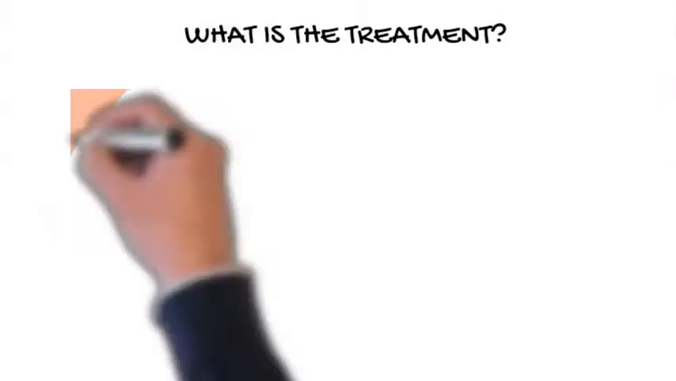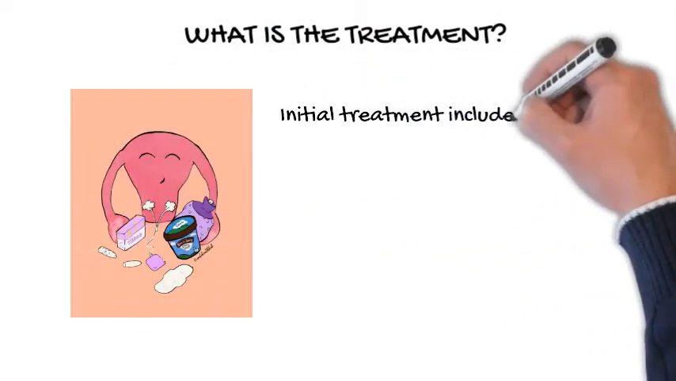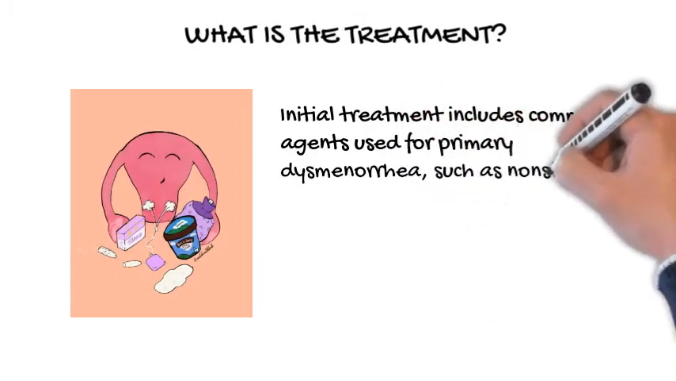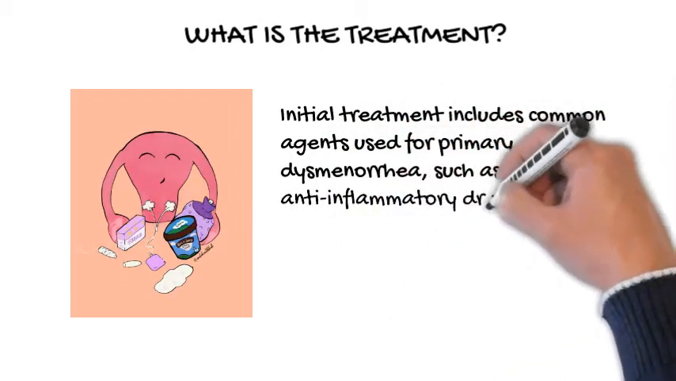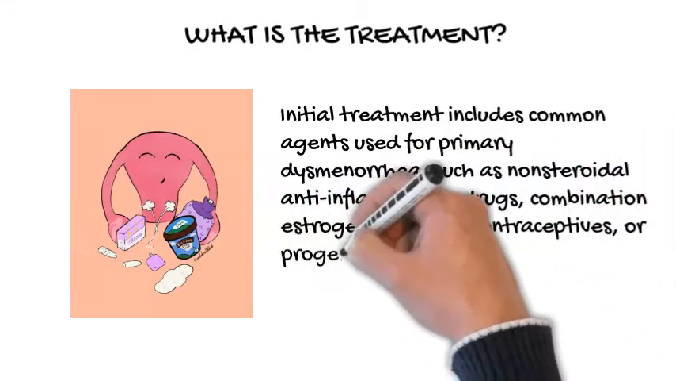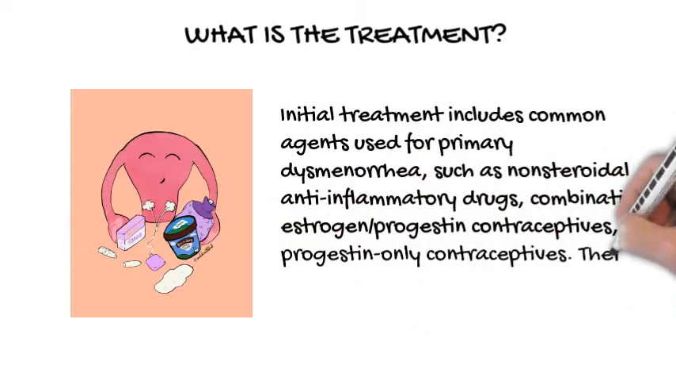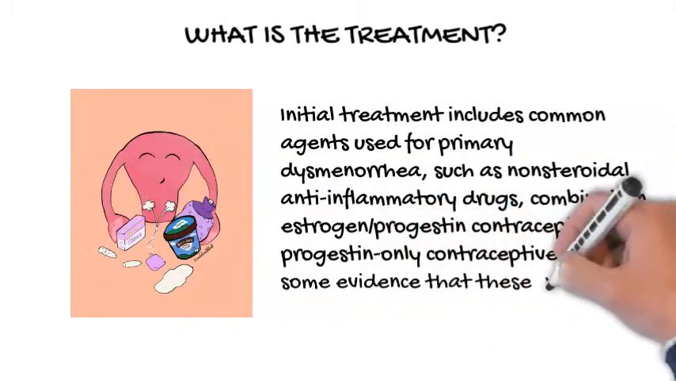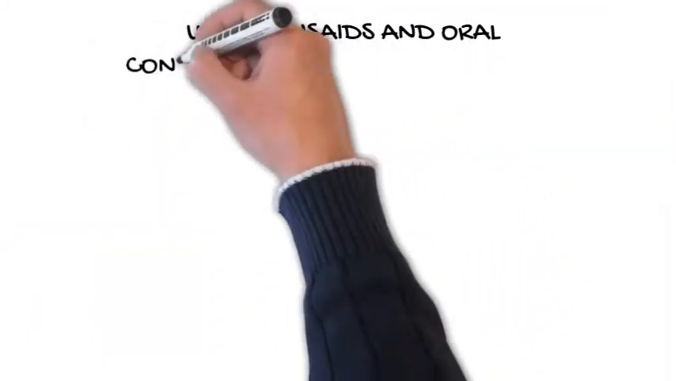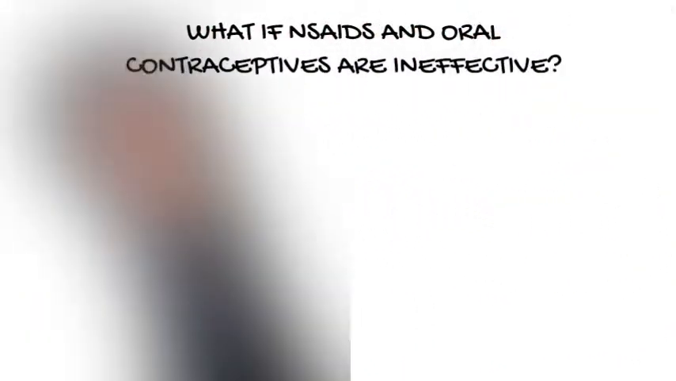What is the treatment? Initial treatment includes common agents used for primary dysmenorrhea, such as non-steroidal anti-inflammatory drugs, combination estrogen-progestin contraceptives, or progestin-only contraceptives. There is some evidence that these agents are helpful and have few adverse effects. What if NSAIDs and oral contraceptives are ineffective?